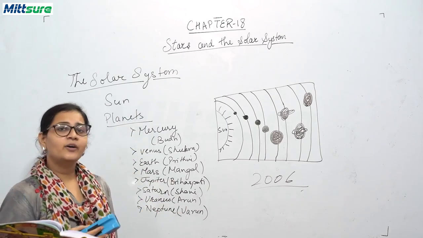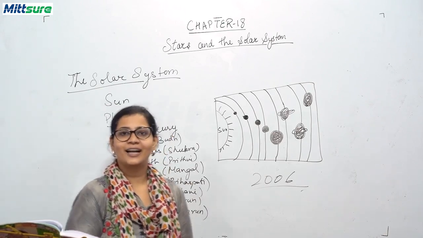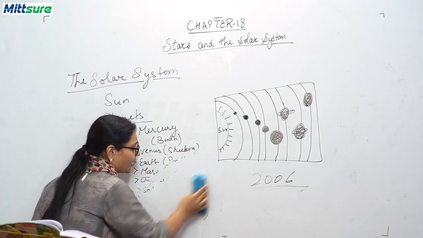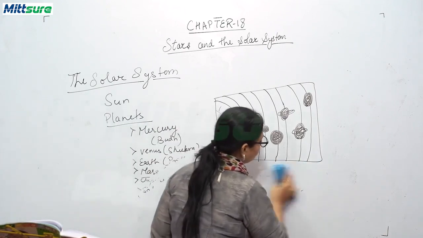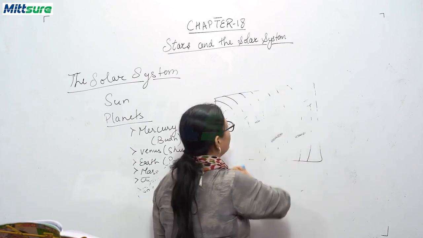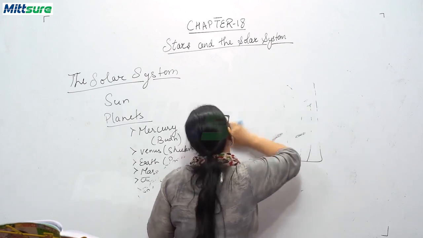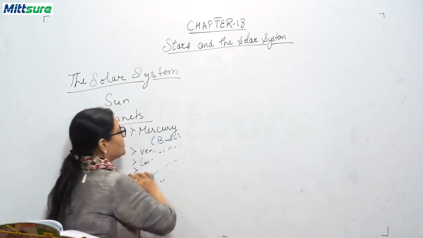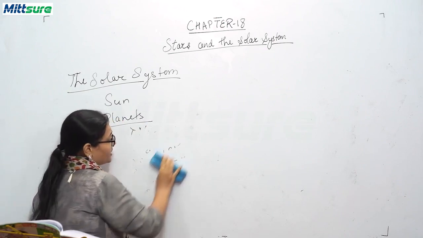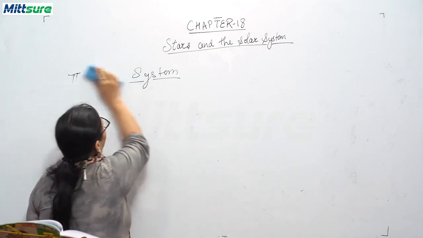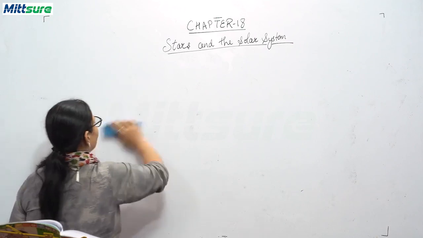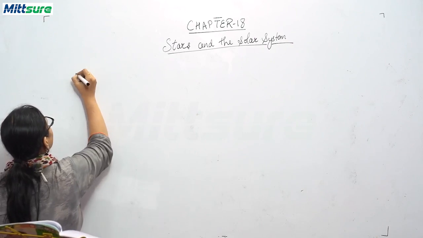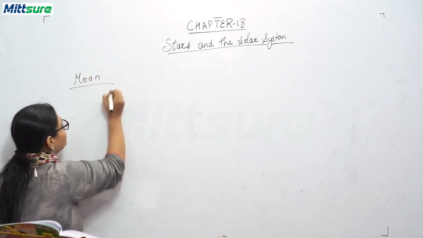Now we will be discussing our one and only satellite of Earth, that is the Moon. How does this Moon give us light, what is the revolution time, what is the rotation time of this Moon, and how do the phases of the Moon change? We'll be discussing this here. Let me write down the heading first and we'll start this topic in detail. So the next heading is Moon.